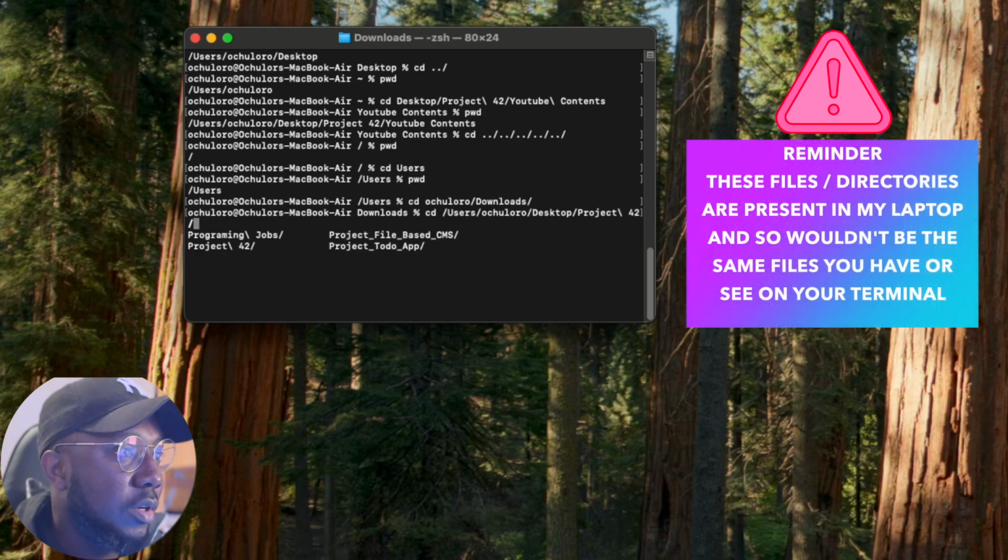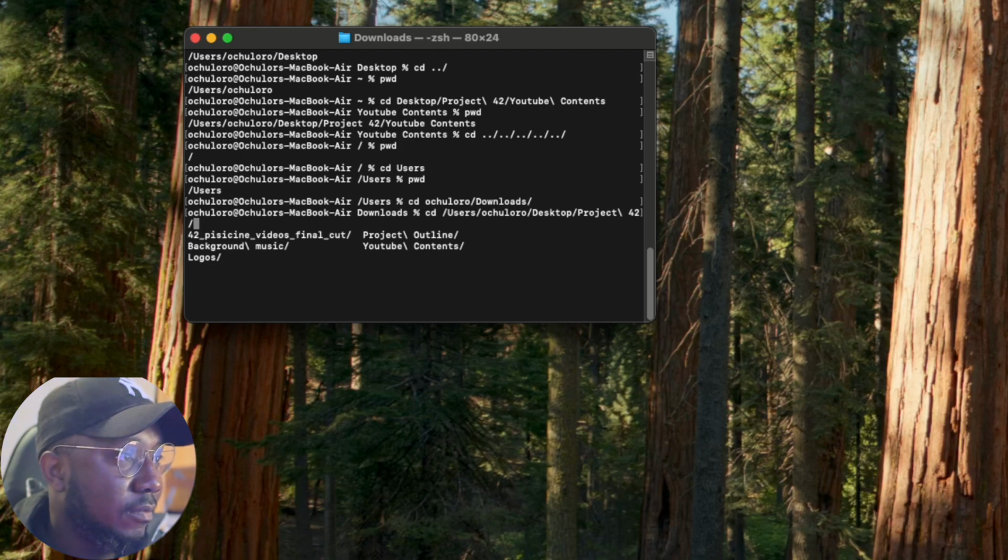not programming jobs. Programmers don't have jobs. Oftentimes they don't. They just like doing stuff.